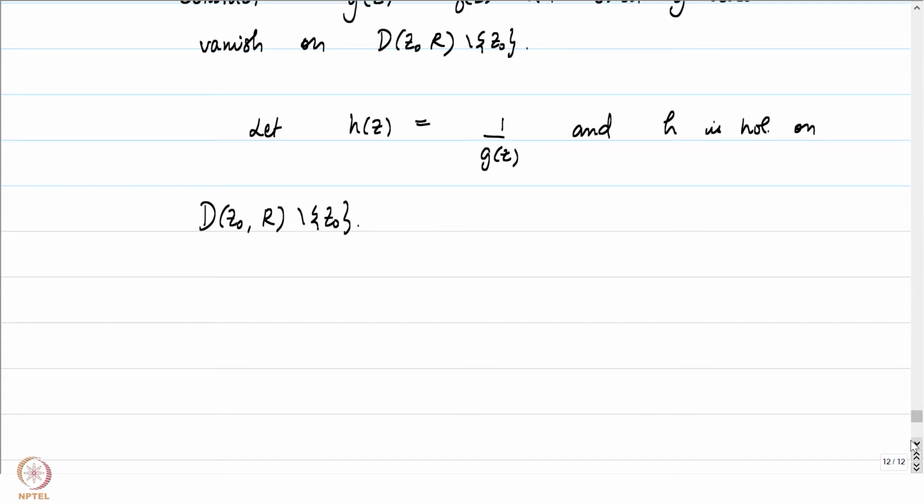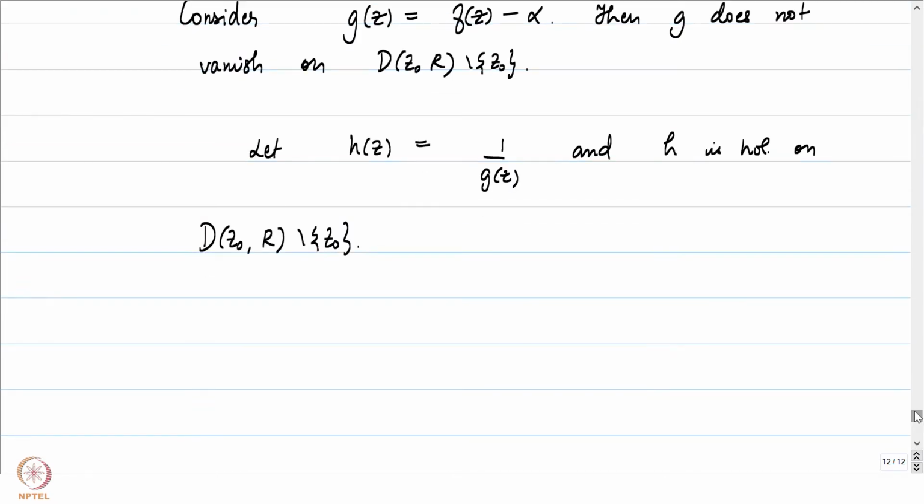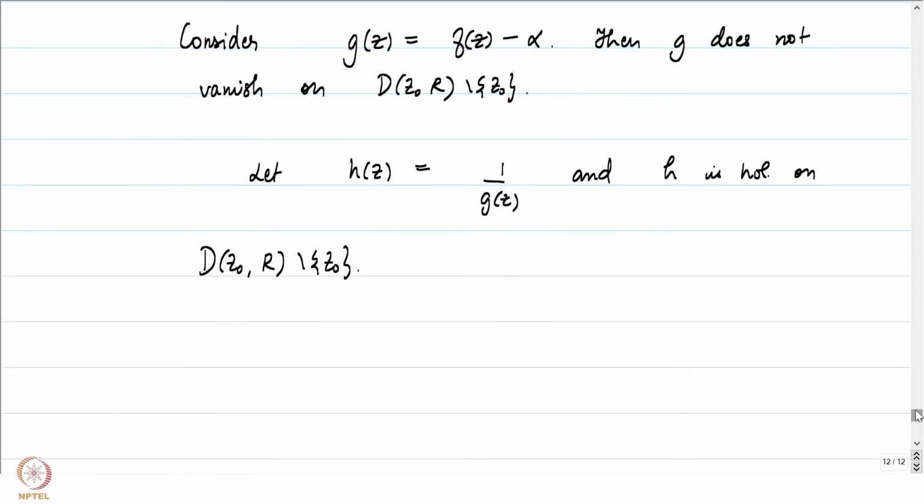In particular, z0 is an isolated singularity of h as well. So the first observation that we would like to make is the following. If you look at f of z minus alpha, by our very assumption, the absolute value of g of z has to be greater than epsilon. Why?